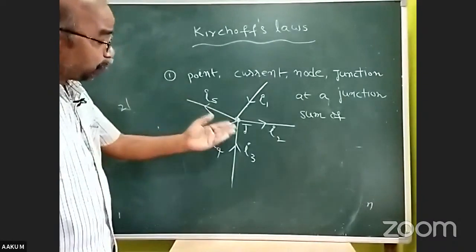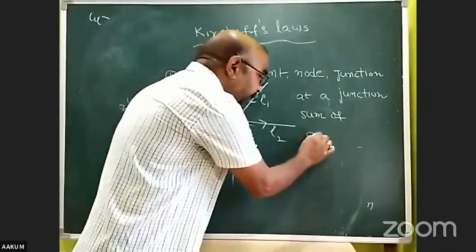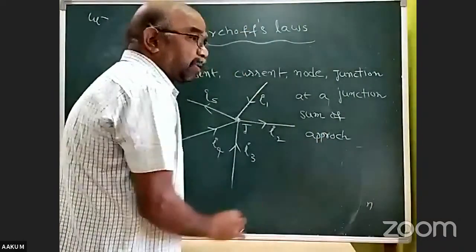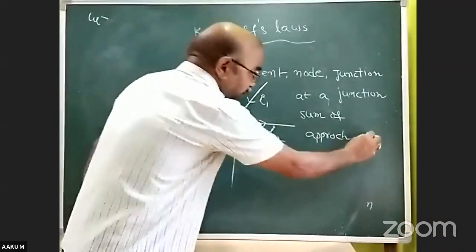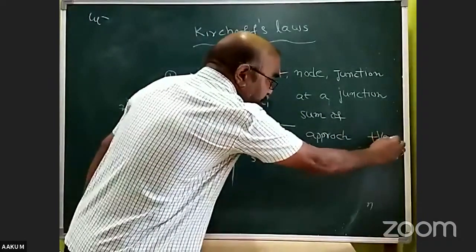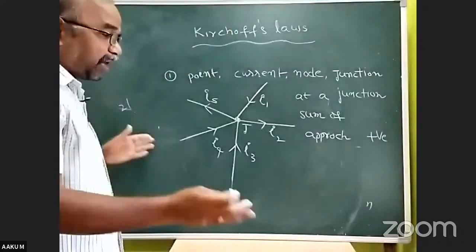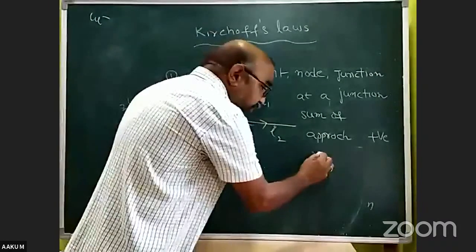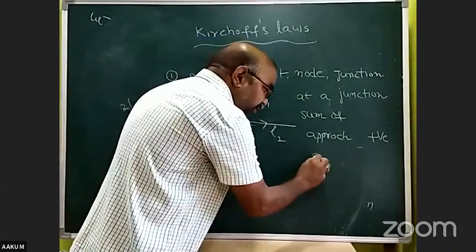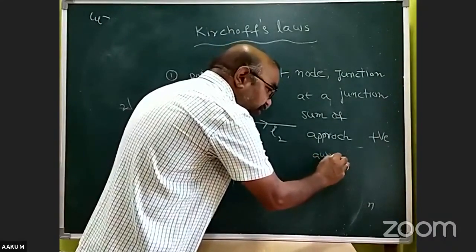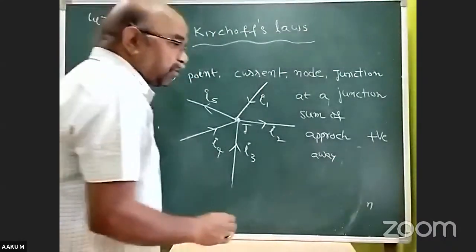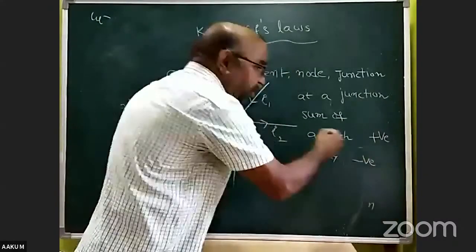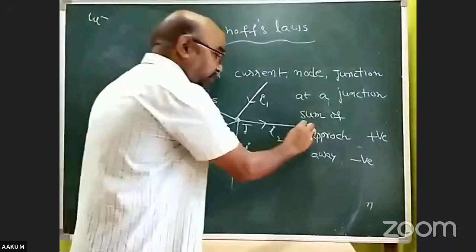So what sign do we have to give? If currents are approaching the junction, give a positive sign to that current. If currents are receding from the junction, going away from the junction, they are generally given a negative sign, right?